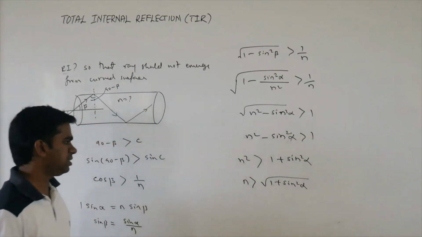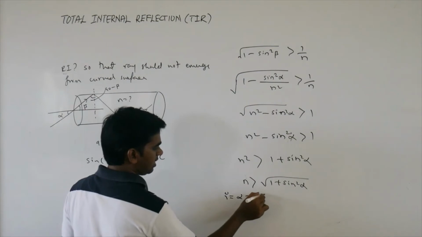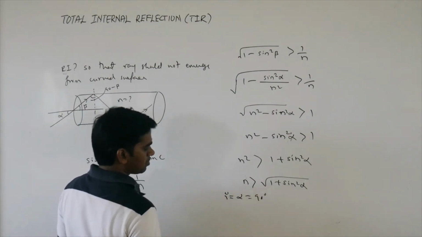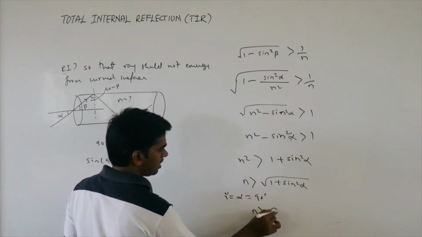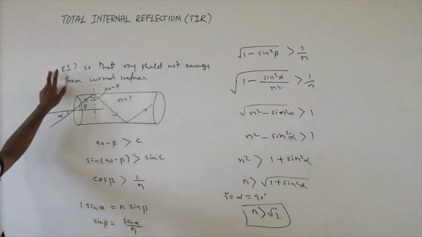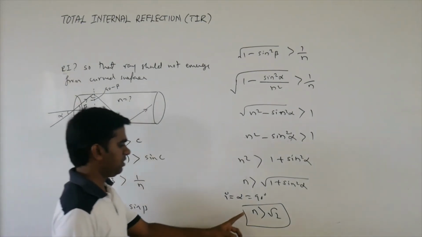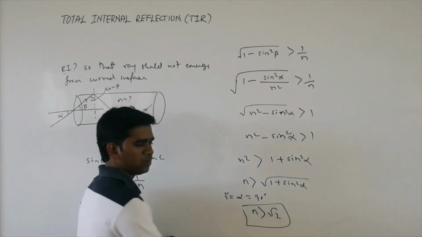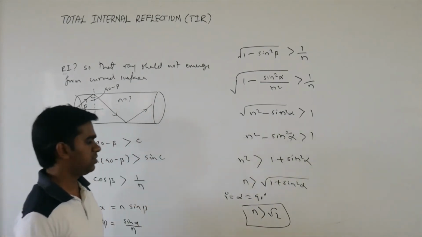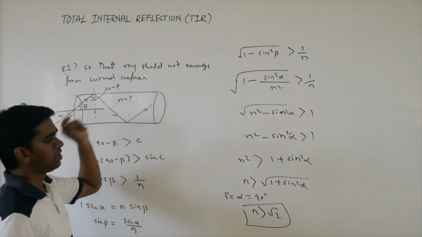What should be the maximum angle of incidence? Maximum angle of incidence, that is alpha equals 90 degrees. If you substitute alpha equals 90 degrees, n should be greater than root 2. Okay. So this is the refractive index for which TIR will take place all the time. If the refractive index of this medium is greater than root 2, for any angle of incidence, TIR will take place. Means the ray will not come out from the curved surface.